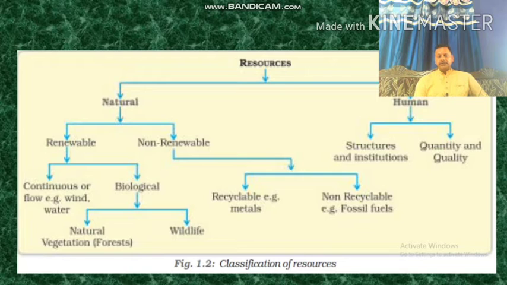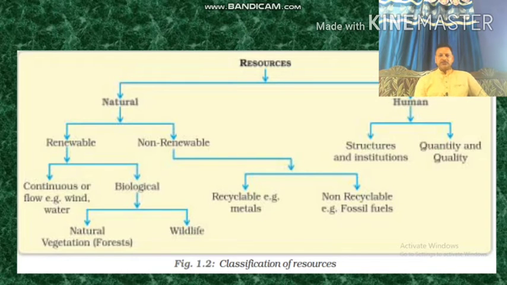Here also, remember the examples of continuous and flow resources: wind and water. For a 1 mark question it is generally asked, give 2 examples of continuous resource, or flow resource. So you will write wind and water. Now, non-renewable resource further could be classified into recyclable or non-recyclable. The resource that could be used again and again is called recyclable resource. The resource that could not be used again and again, that exhausts after one use, is called non-recyclable resource.